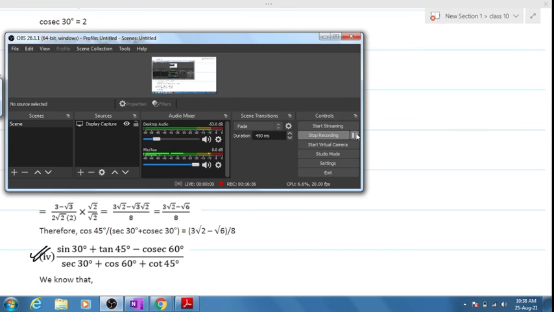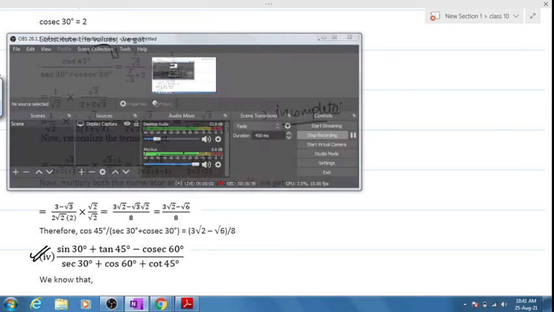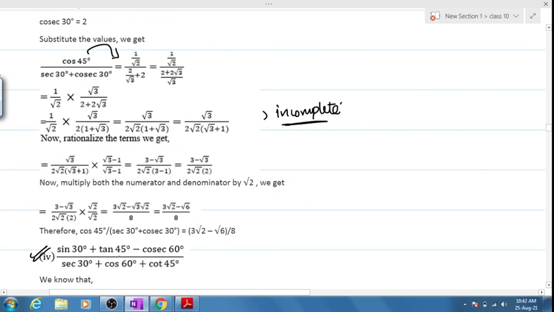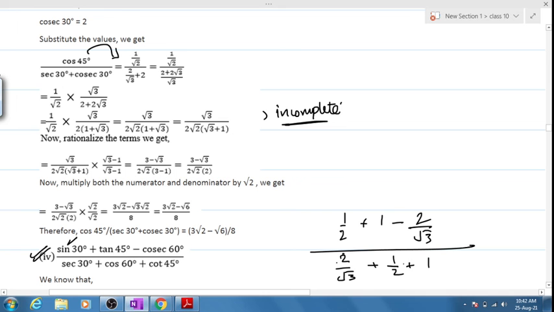I'm pausing the video. So we'll start the recording. I believe a lot of you have got the answer. First, tell me the value for sin 30. 1 by 2. Sin 45 is my favorite, which is 1 by root 2. Cosec 60 is how much? Sec 30 is? Root 3 by 2. Again root 3 by 2. 2 by root 3. Cos 60 is 1 by 2. Cot 45 is again my favorite, 1.